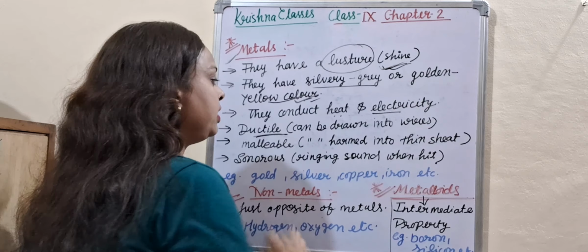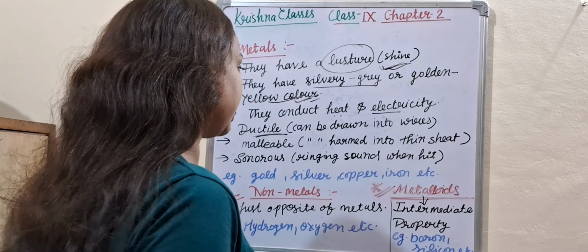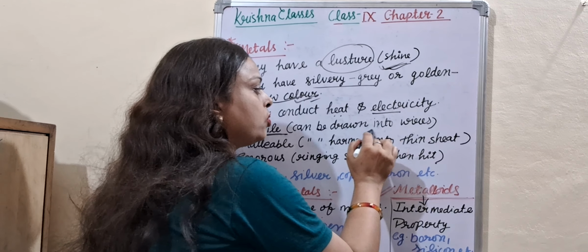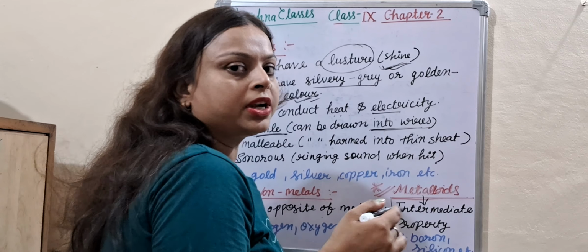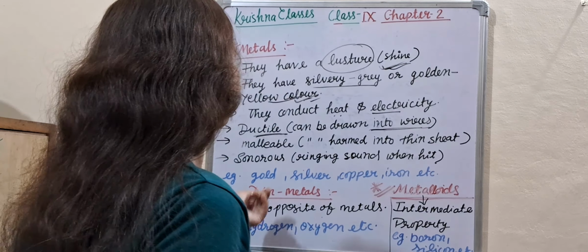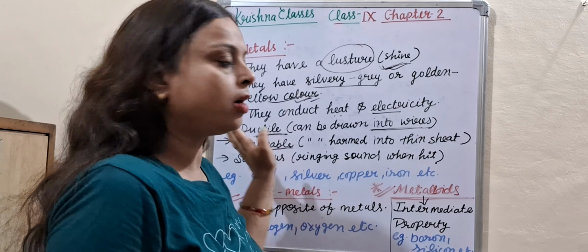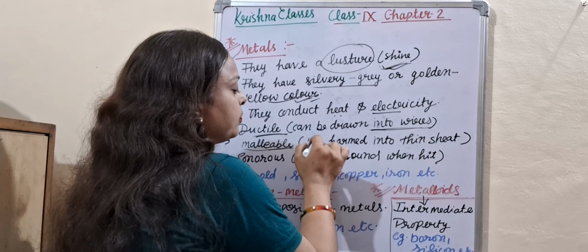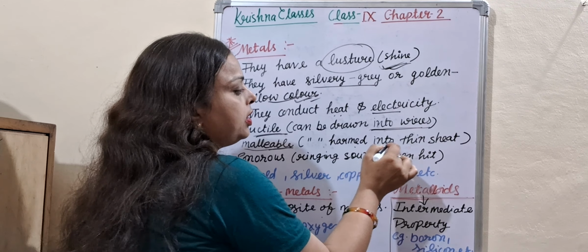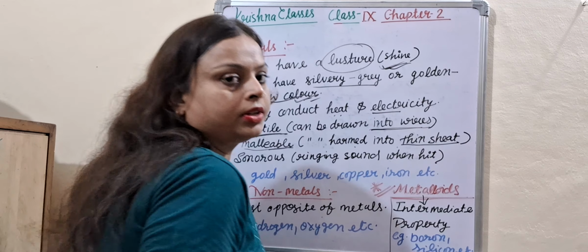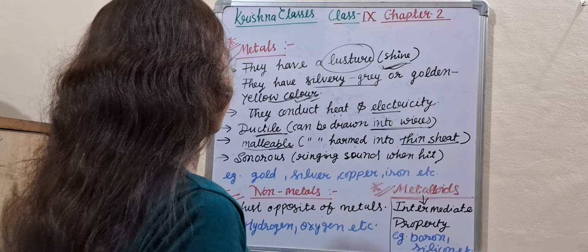Metals are ductile in nature. What is the meaning of ductile? It can be drawn into wires. It means metal can be drawn into wire. Metals have the malleable property. What is the meaning of malleable? When metals are hammered, they are converted into thin sheets. This is called the malleable property.